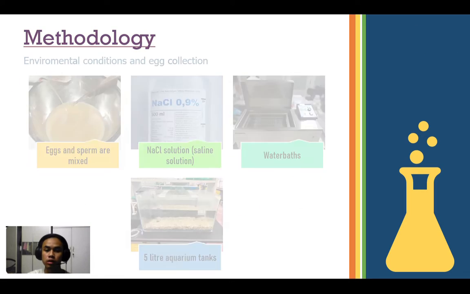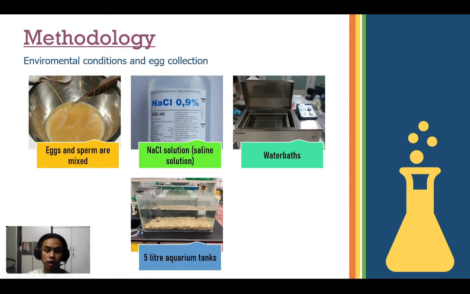Next is the environmental condition and egg collection. Egg and sperm were mixed for 4 until 5 minutes by moving the bowl slowly and using a bird feather. The fertilized eggs were thoroughly washed with 0.9% NaCl solution, that is saline solution, and transferred to the 5-liter container. For heat shock treatment, water baths were set up at 3 different temperatures, that is 39, 40, and 41 Celsius.